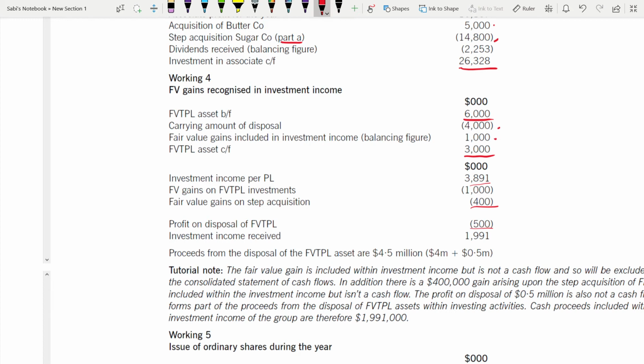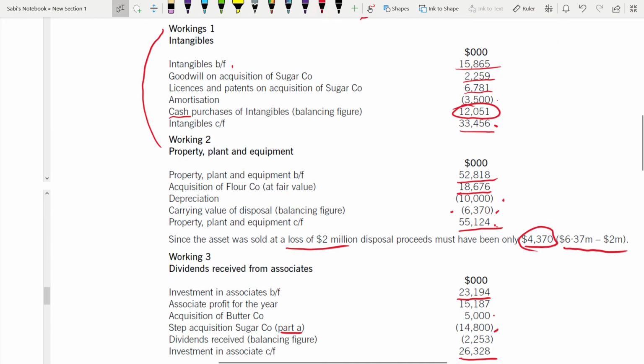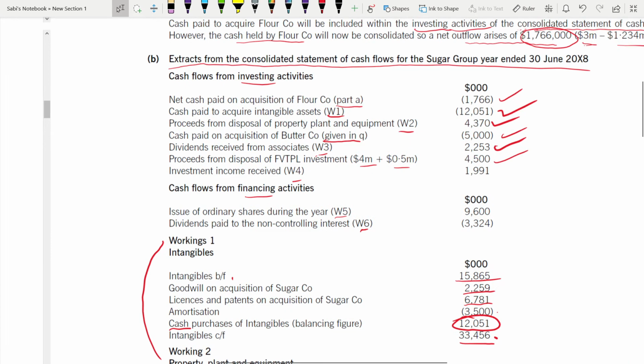So whatever it is, that is the investment income received, $1991, which is deducted here. Added here, I'm sorry. Then comes issue of ordinary shares and dividends paid to NIC, which are financing activities.